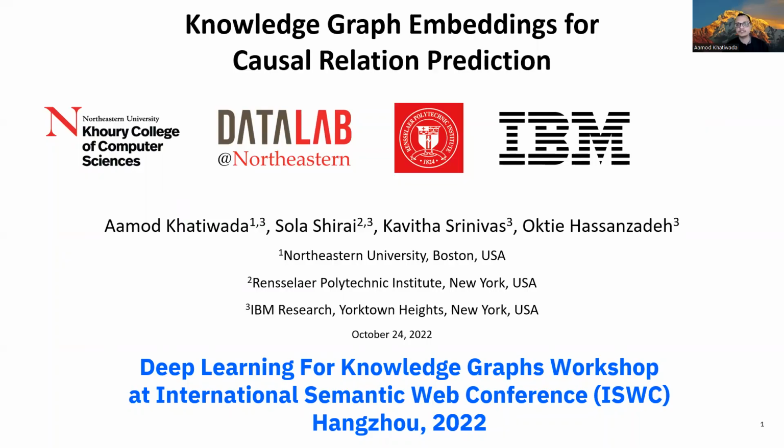I am a third year PhD student at Northeastern University, Boston. Today, I am going to present our work, Knowledge Graph Embeddings for Causal Relation Prediction. This is a joint work with Sola Shirai from Rensselaer Polytechnic Institute and Kavitha Srinivas and Oktie Hassanzadeh from IBM Research at Yorktown Heights, New York. And this work was done at IBM Research.